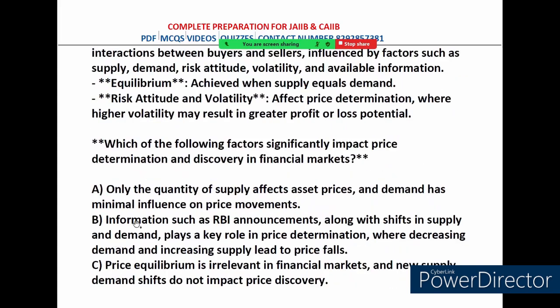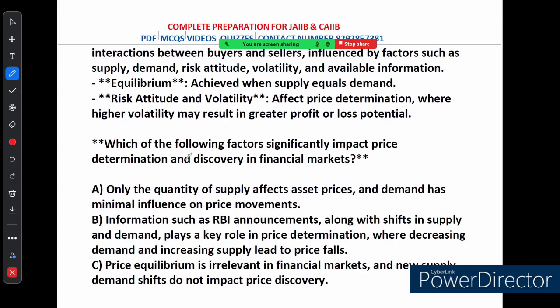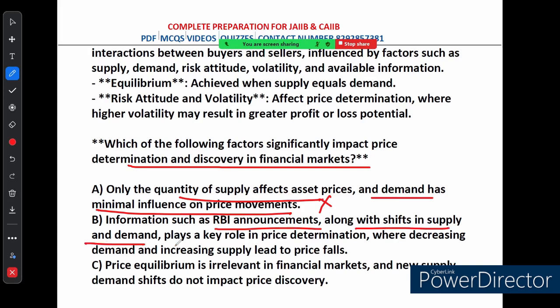The last question is: which of the following factors significantly impact price determination and discovery in financial markets? Option A says only the quantity of supply affects asset price and demand has minimal influence on price movement. This is incorrect because both supply and demand significantly affect asset price. Demand is just as crucial as supply in determining price movement. Option B says information such as RBI announcements along with shifts in supply and demand plays a key role in price determination, whereas decreased demand and increased supply lead to price fall. So this accurately highlights that information such as RBI announcements along with changes in supply and demand are crucial for price determination. For example, a decrease in demand combined with an increase in supply generally leads to a fall in price.